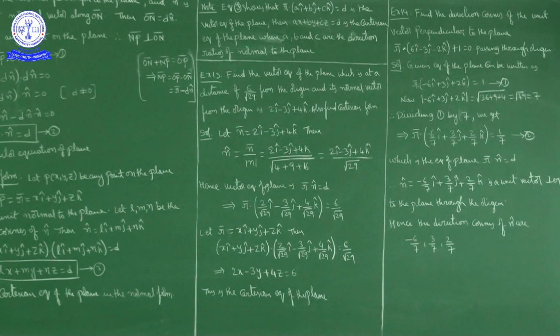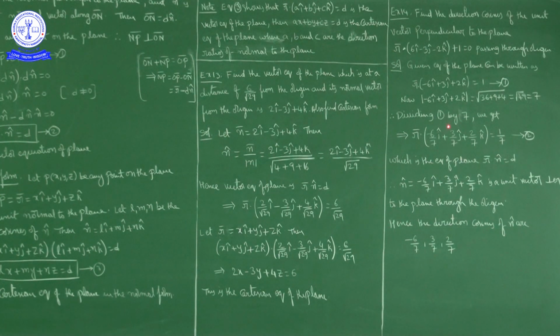This is the magnitude of the vector. So dividing equation 1 by 7 on both sides, what we get? R bar dot minus 6 by 7 i cap plus 3 by 7 j cap plus 2 by 7 k cap is equal to 1 by 7. But this is the standard form of R bar dot n cap equal to d, which is the equation of plane.